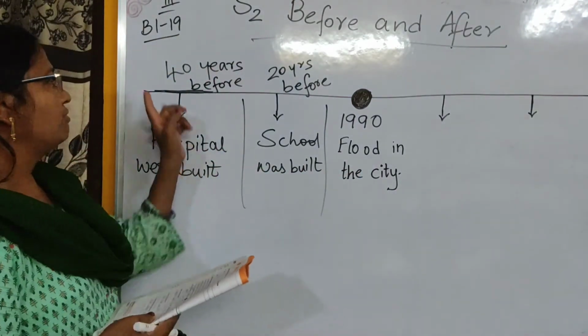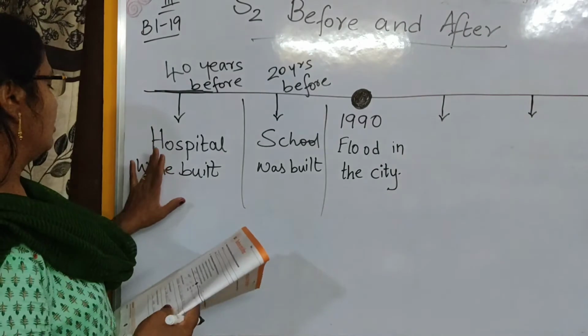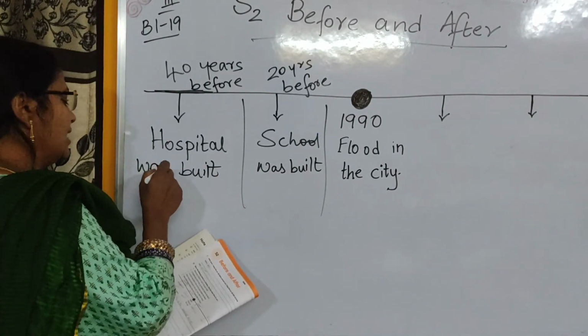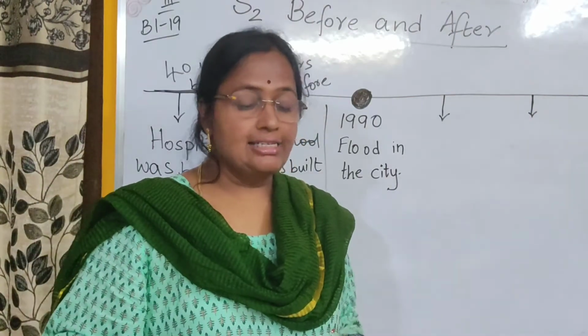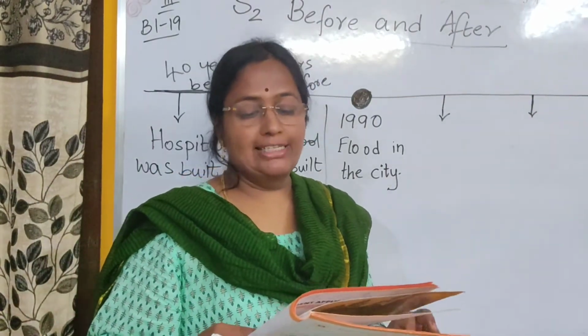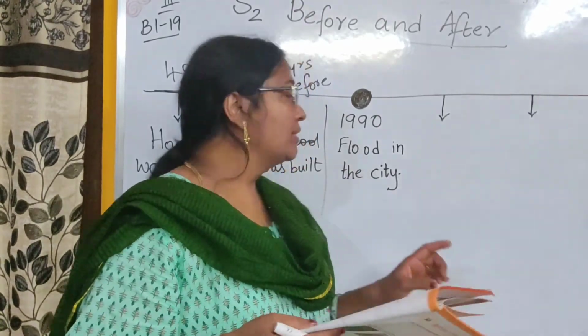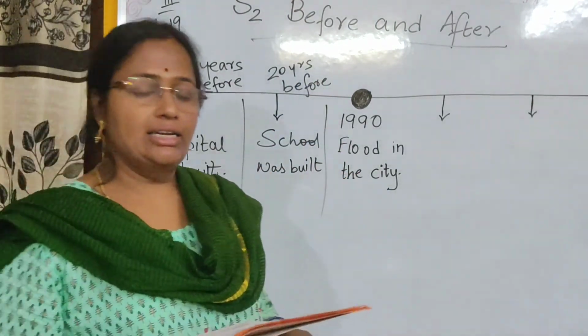We have shown it 40 years before, hospital was built. Okay, was singular means was. Was built. Then the third sentence says that a school was built in the city 20 years before the flood. Okay. We have done it.